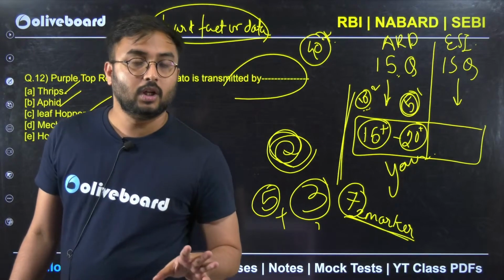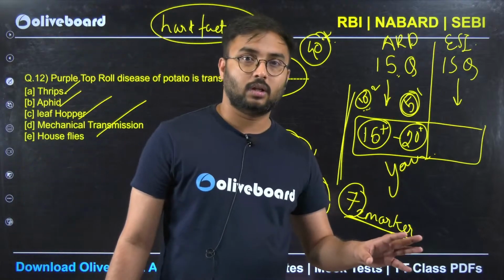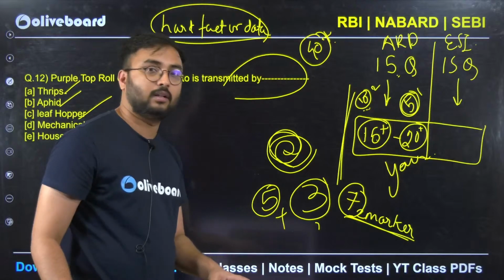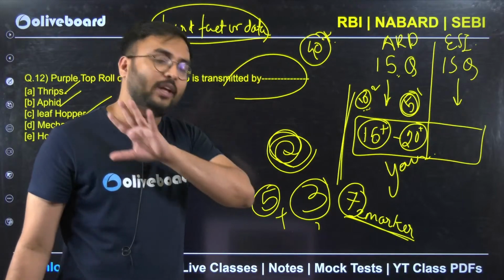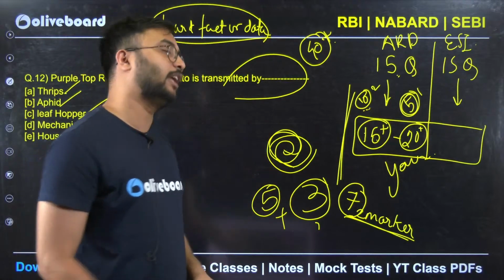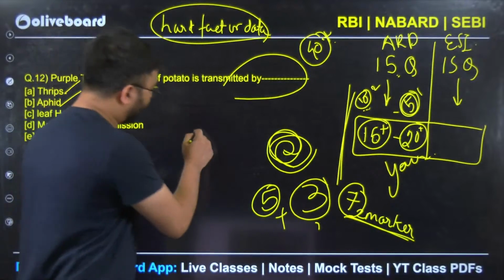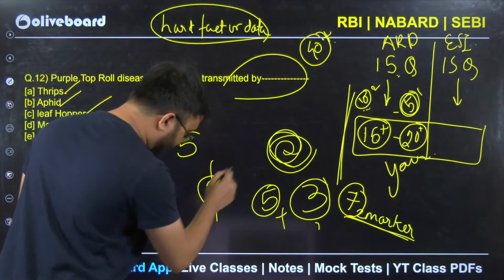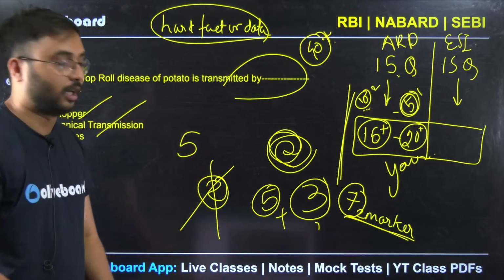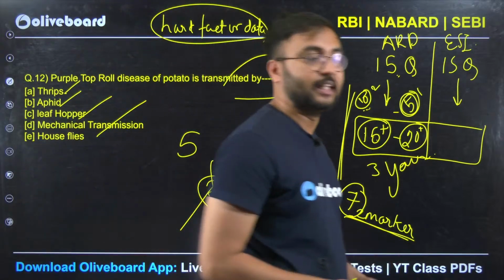Suppose they are asking you what is the gestation period of horse. You have no idea what is the gestation period of horse. Let's consider you don't know anything. If such factuality is there where no any guesswork is option, leave it. Only then and then leave it. If conceptual is there, go for it, solve all 5. But if data is there, no. Suppose from 5, if 2 questions are having data, leave them. ज़्यादा risk मत लो, छोड़ो. Guesswork से पूरा game खराब ही होगा. Solve 3, it's fine. From that, at least chance will be there to make them right.